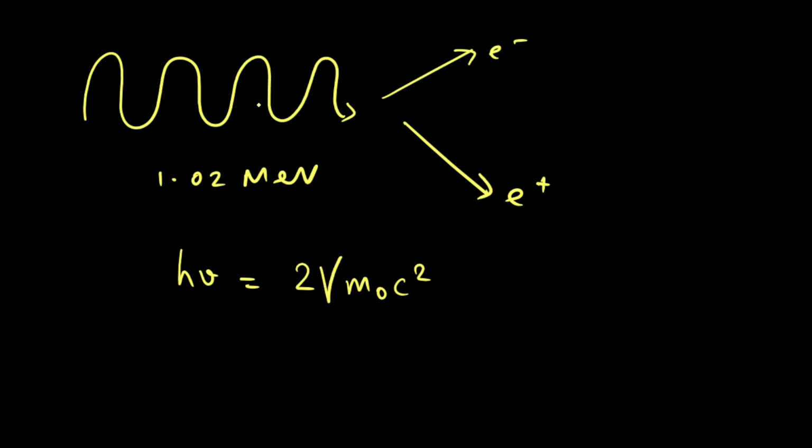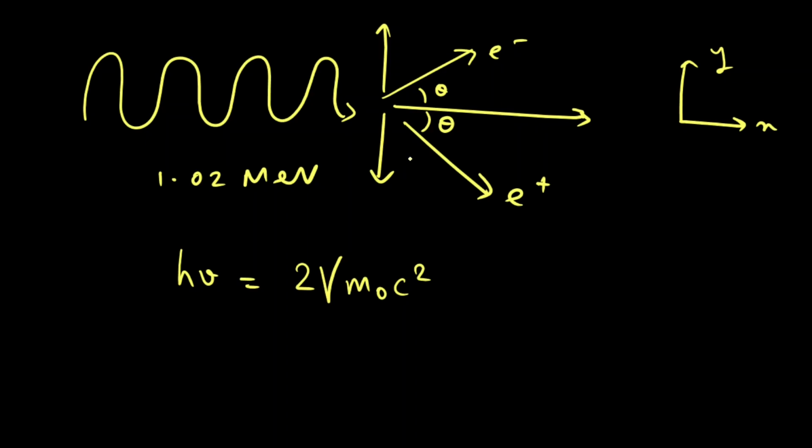Now we can see that the gamma photon had momentum only in the x direction. So the electron and positron pair must be produced at equal angles, such that the vertical components of the momentum, that is p sin theta and p sin theta of electron and positron, cancel out, so that the momentum in the y direction is 0, and the net momentum will only be in the x direction, which would be 2p cos theta.